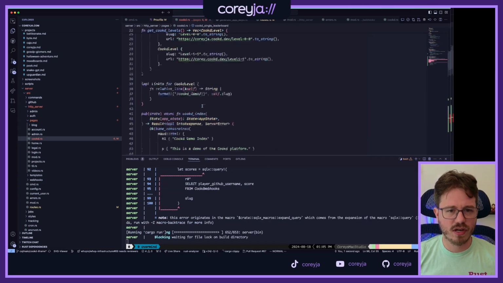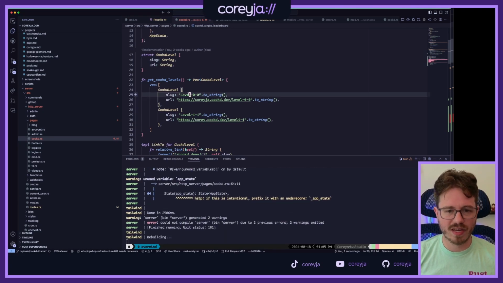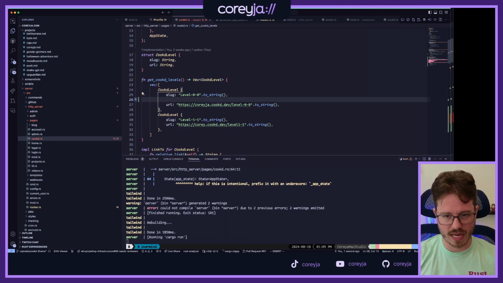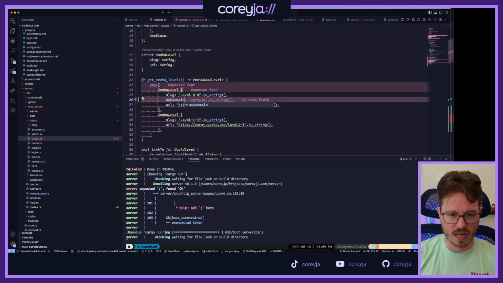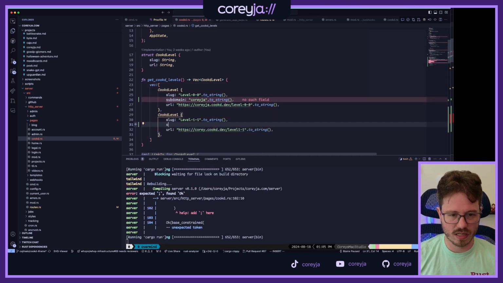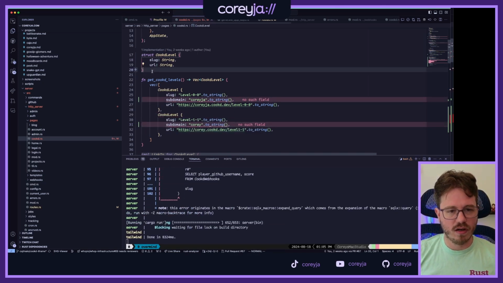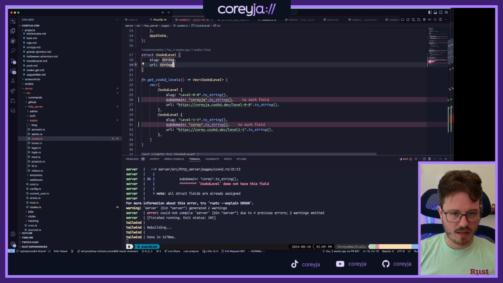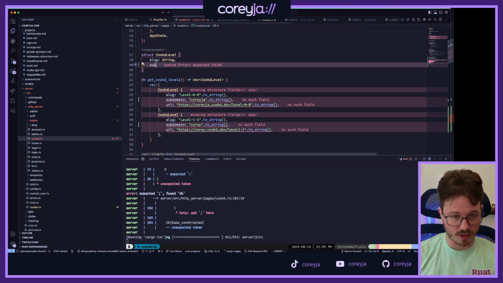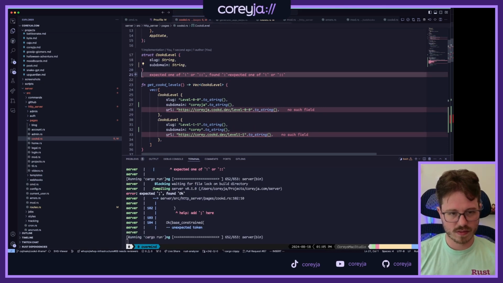Wait, so what do I have here? I have them separately, slug and URL. Oh, so I don't have a subdomain broken out specifically. Let's do that. Subdomain is CoreyJA, and the subdomain here is going to be Corey, because that's what this is. And then let's change URL to be subdomain.